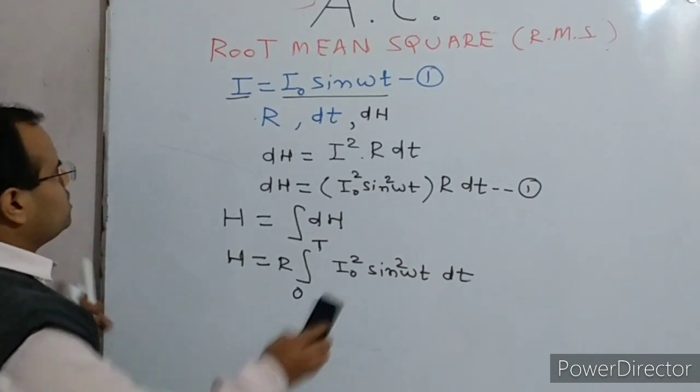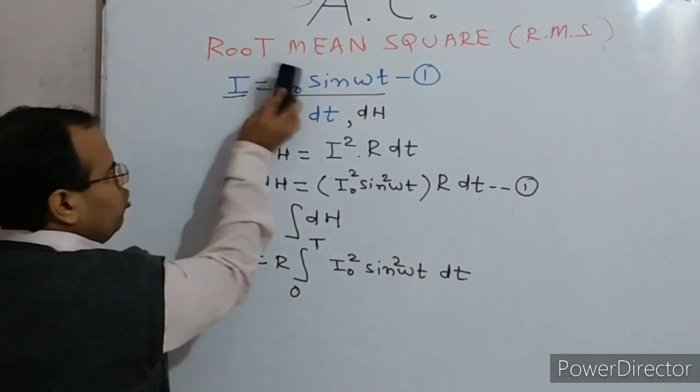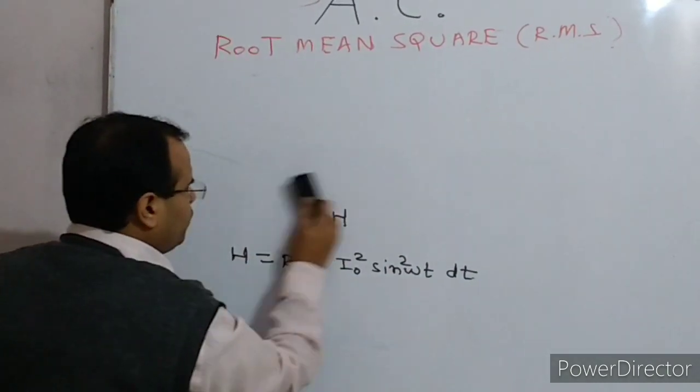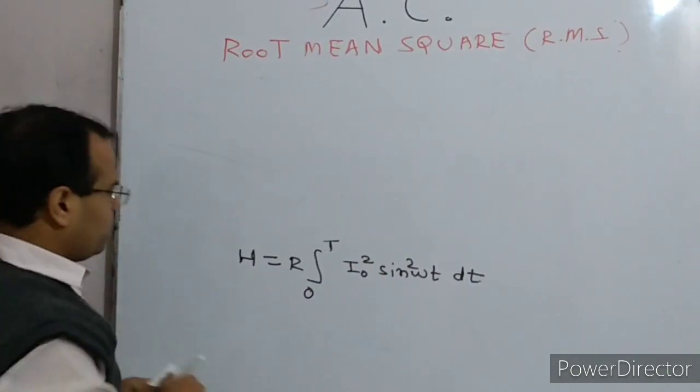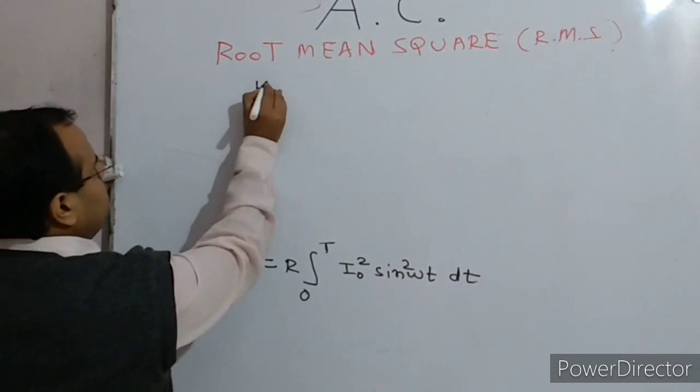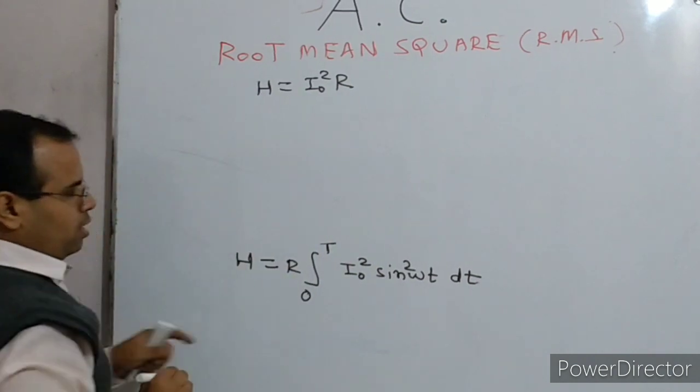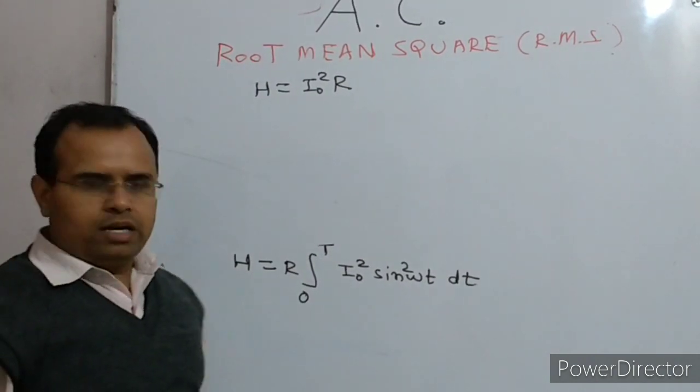When we integrate this, I naught square is constant, so we can write H equals I naught square R, and then sine square omega t.